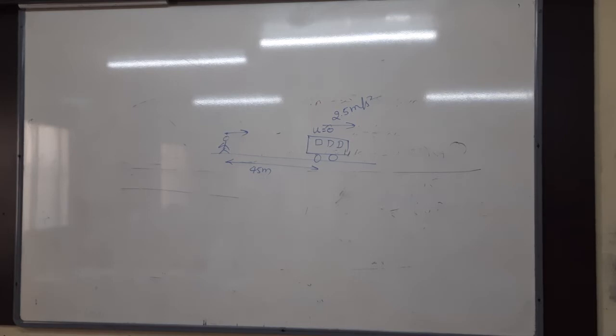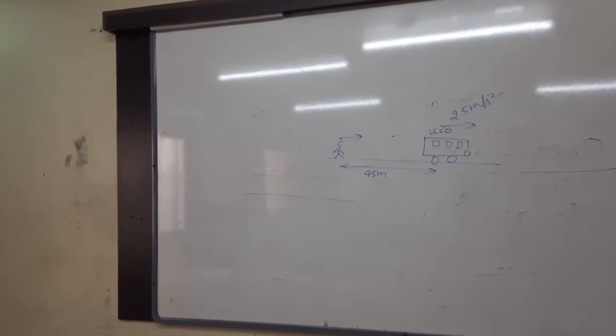But to find out the relative velocity, we don't know the relative velocity of the man. Understand that? But we are considering this correct only. I think that a man should run more than the speed of the bus. That is correct, but the way you run is wrong. 16. No, wrong answer. 15. How did we get it? From v square minus u square equals 2as, so the answer is 15.